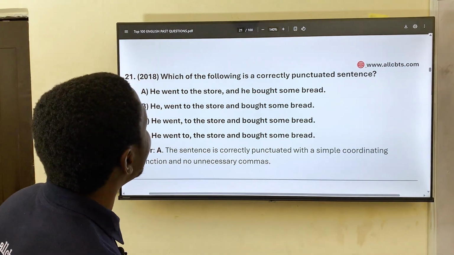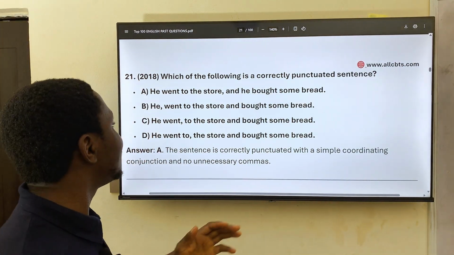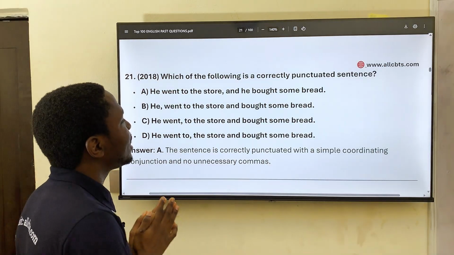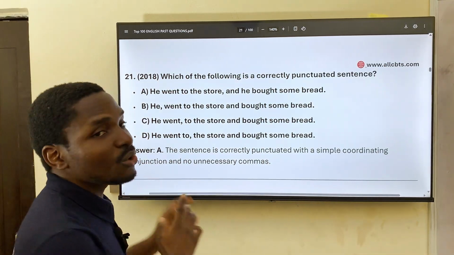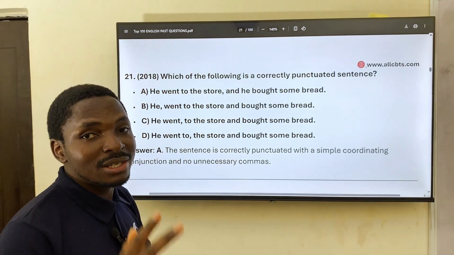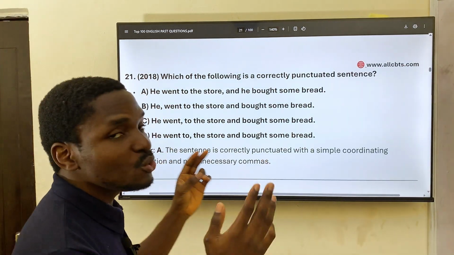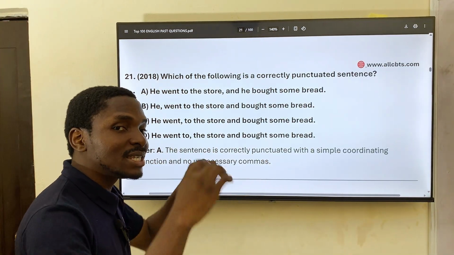He went to the store and he bought us some bread. He went to the store. That's one idea. Bought us the bread, that's another idea. So those are two short sentences or two phrases in a sentence.